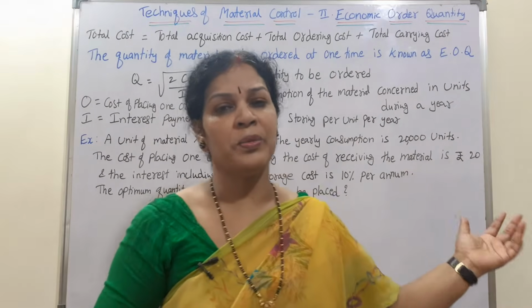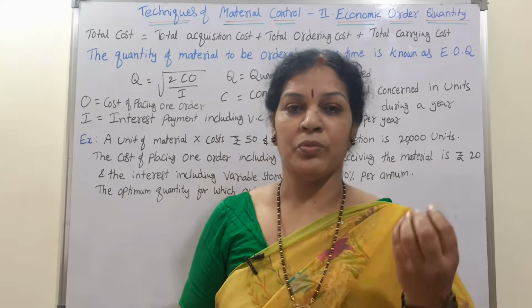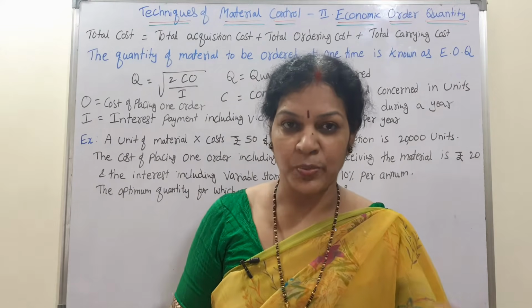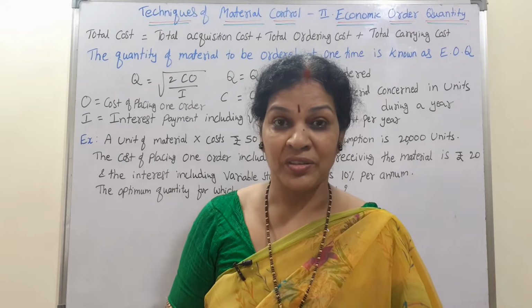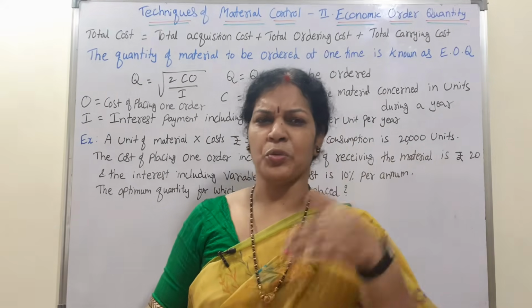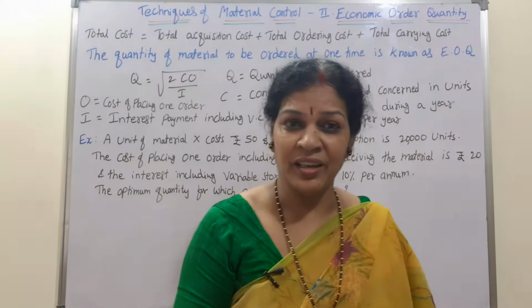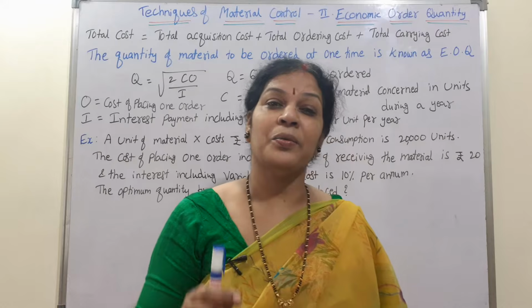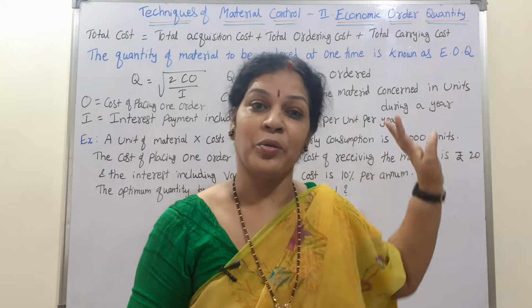Total carrying cost means the entire process, like carriage, which means transportation, clerical cost, storage cost, and all these things together we can say as the total carrying cost. In India, people say that 20 to 25% of material cost is carrying cost alone.